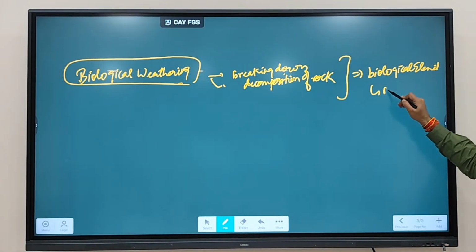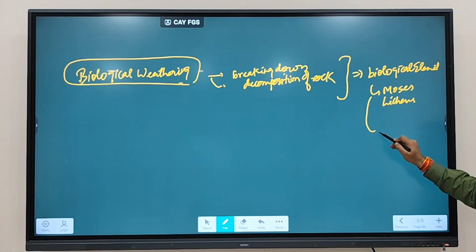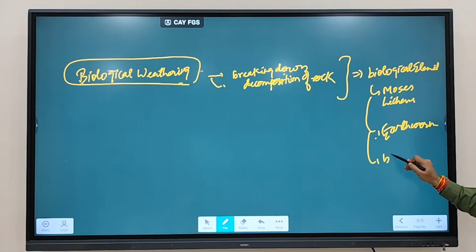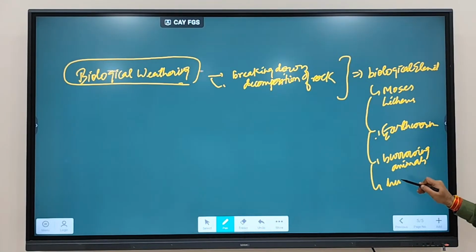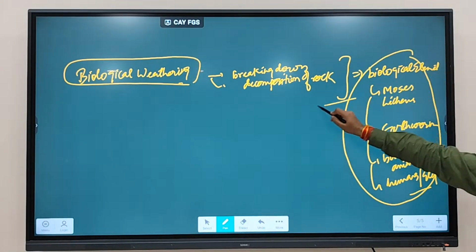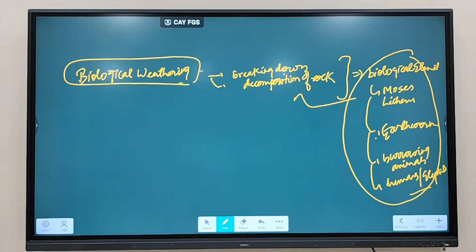It could be very basic like mosses and lichens, could be earthworms, any burrowing animals, even humans or bigger animals. When the breaking down of rock happens due to biological agents, then such type of weathering is referred to as which type of weathering? Biological weathering. Fine.